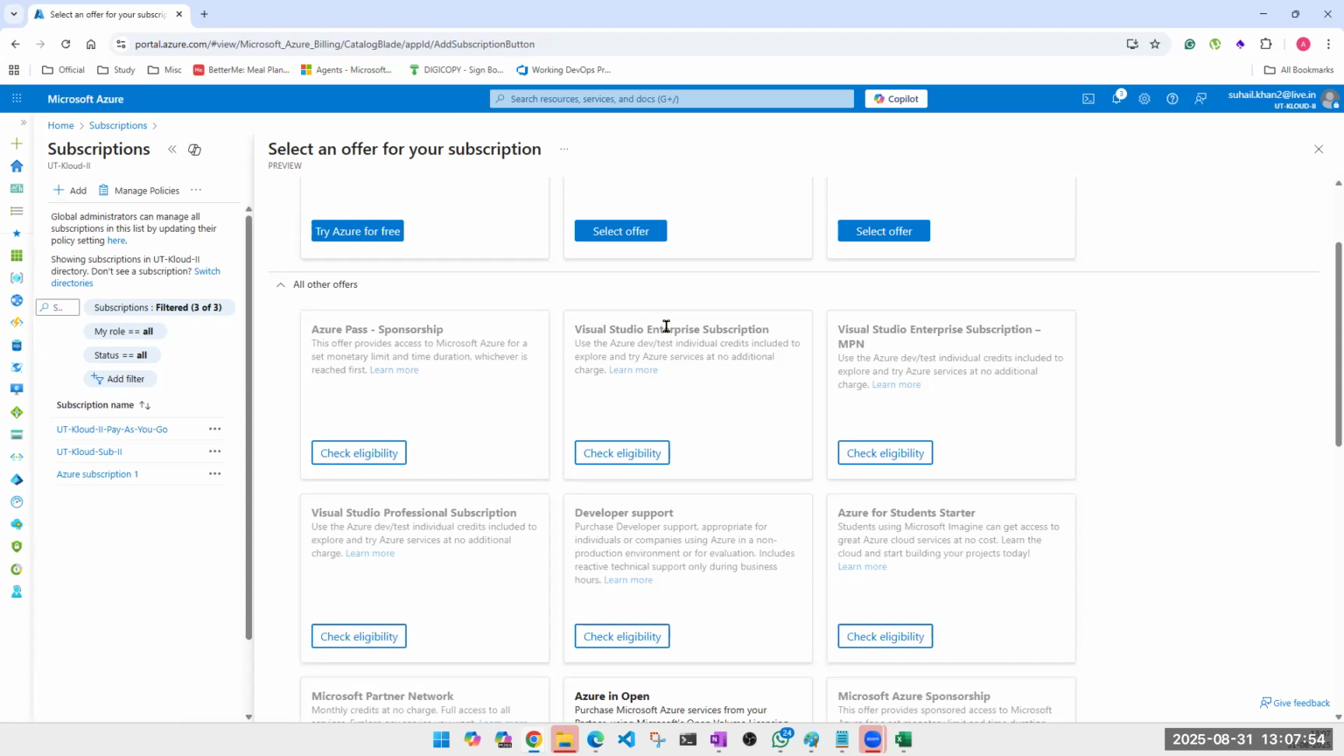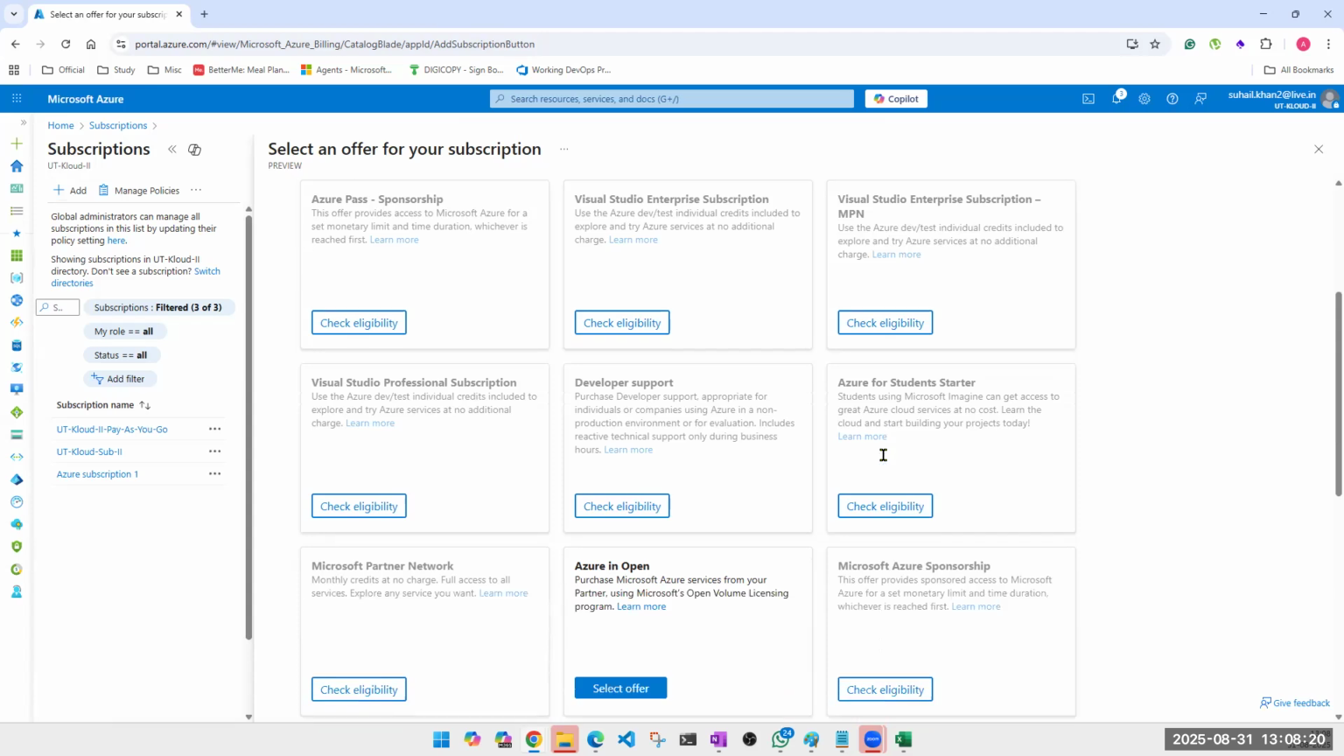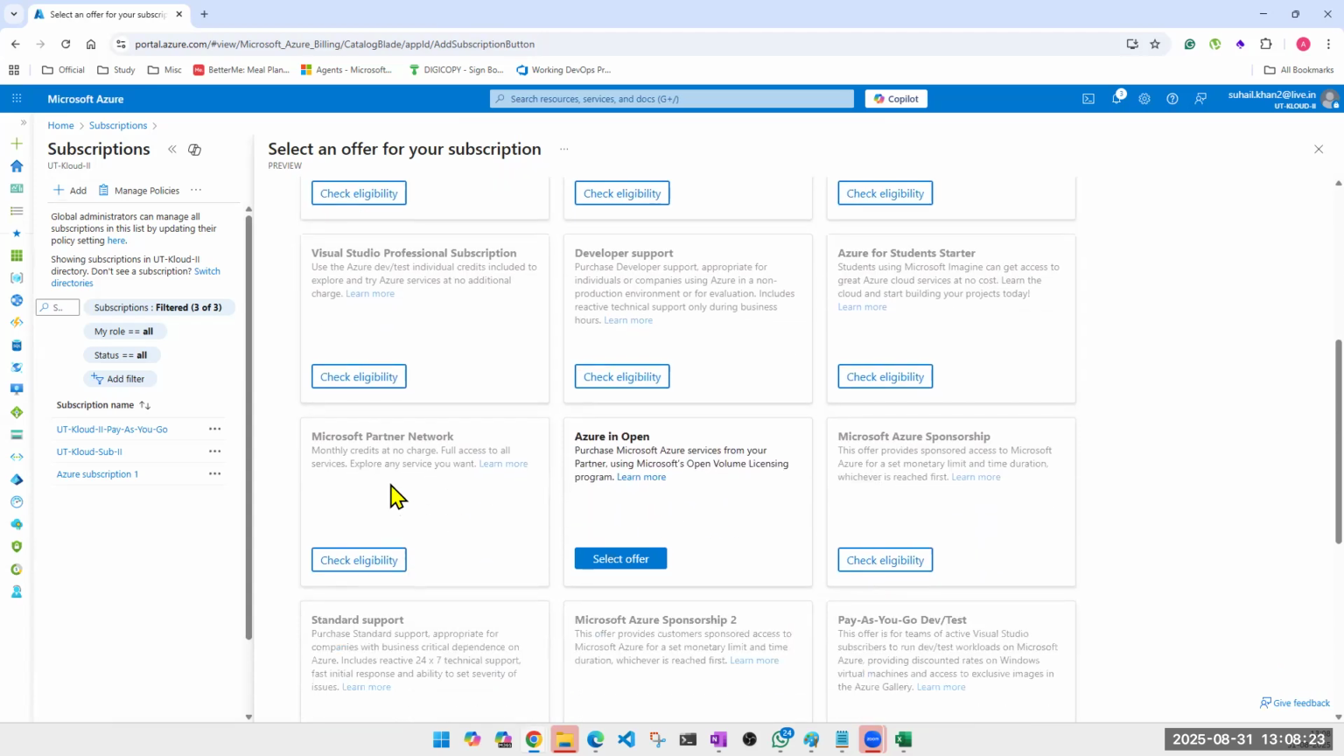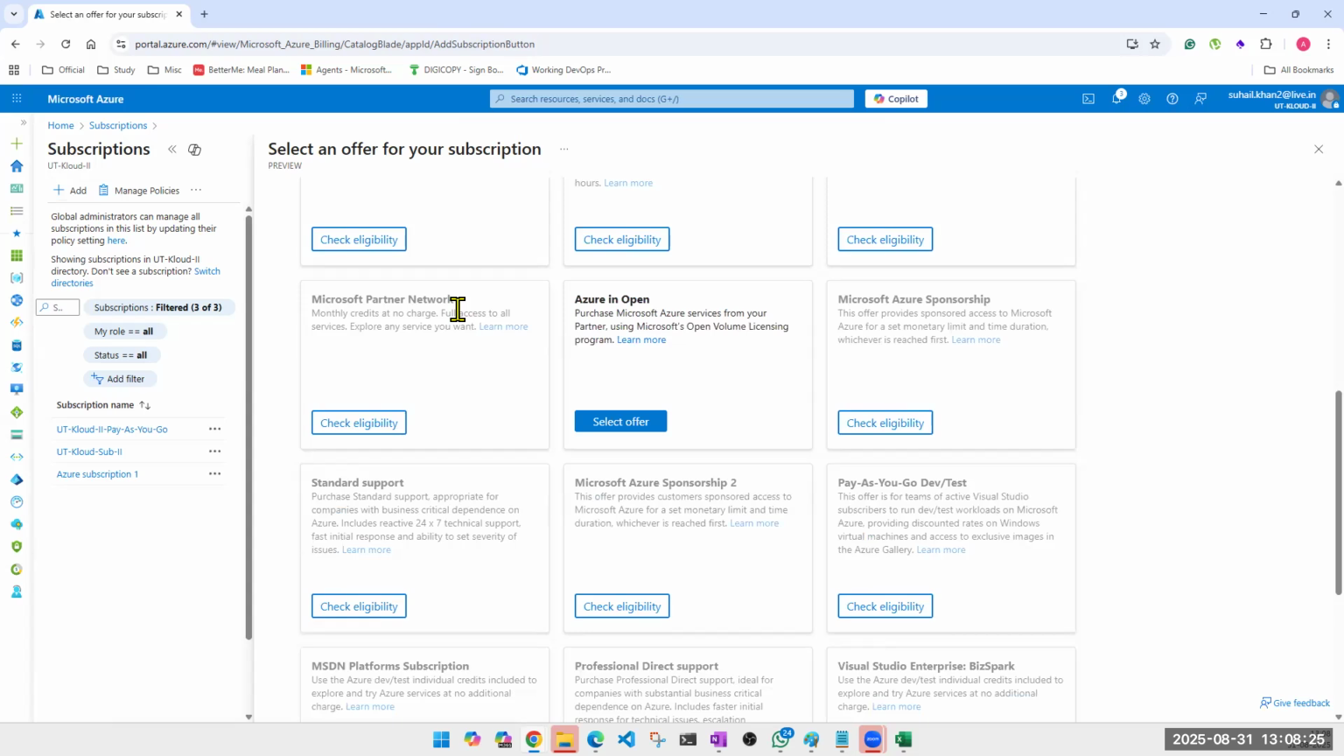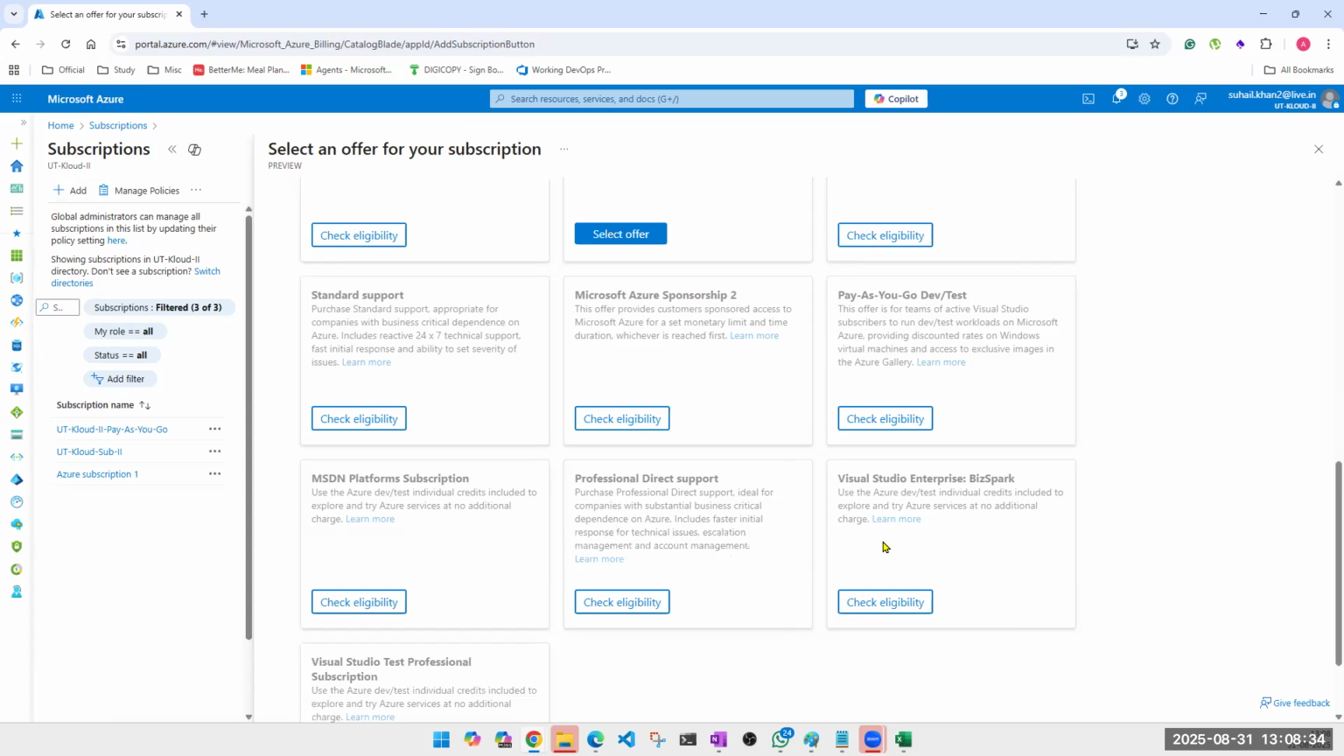Visual Studio Enterprise subscription. If you are a huge company and you are already using some product from Microsoft, you have a license for Visual Studio, then you also get a free subscription from Microsoft, obviously with some caveat, with some limit. Here, I guess you get $200 on Visual Studio Enterprise. Here also you get $200. So these many subscriptions you have. Look at this: Azure Student for Starter, Azure in Open. See, Microsoft Partner Network. If you are a gold partner with Microsoft, or have some other dealings with Microsoft, you get another subscription. What I'm trying to show here is that there are multiple types of subscription.